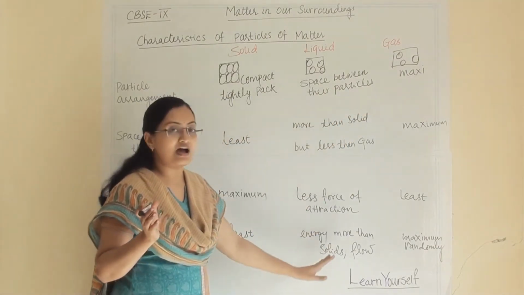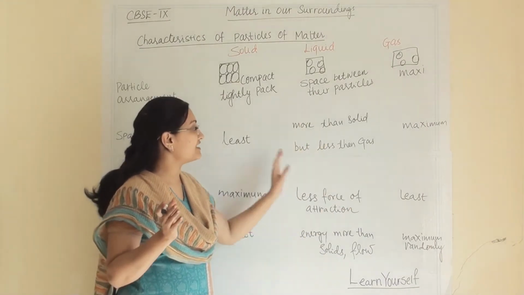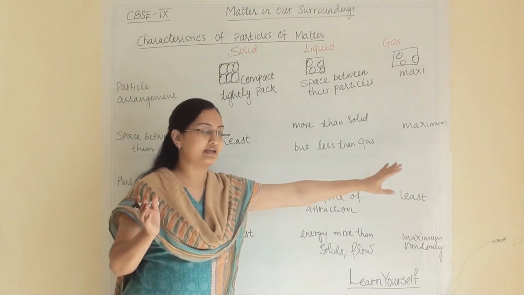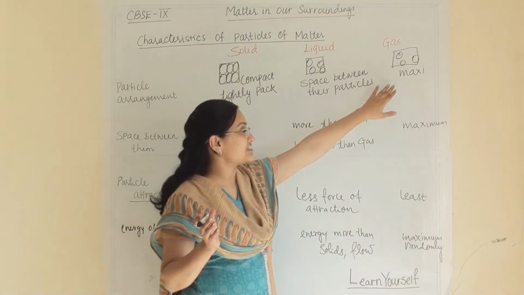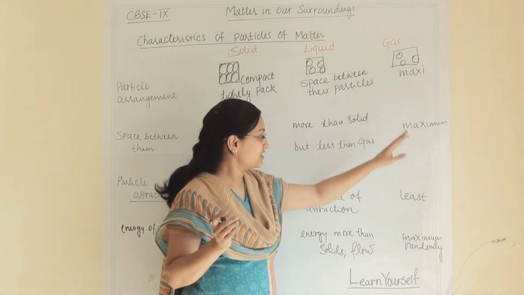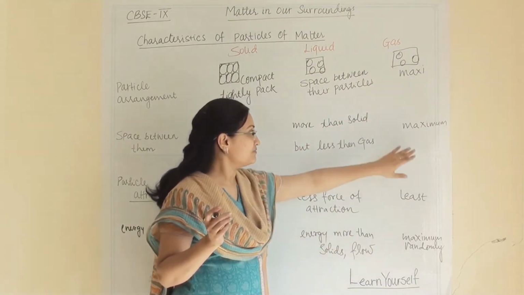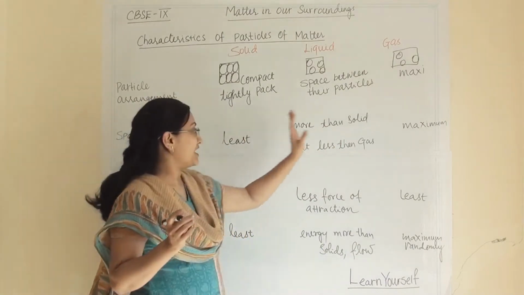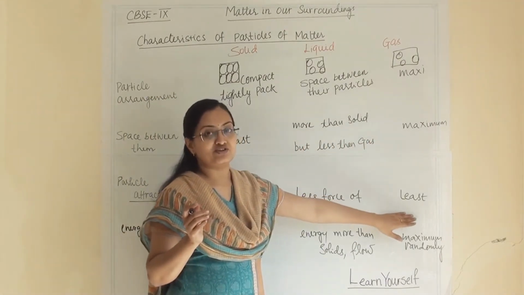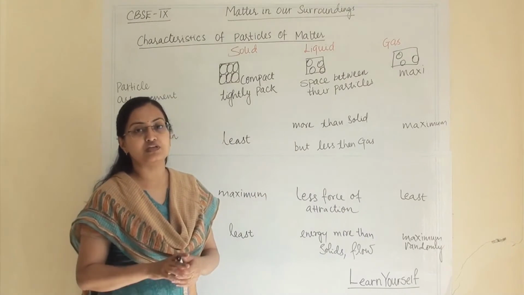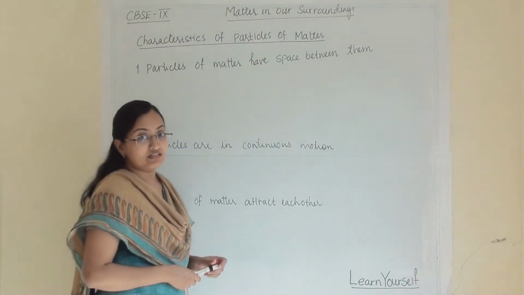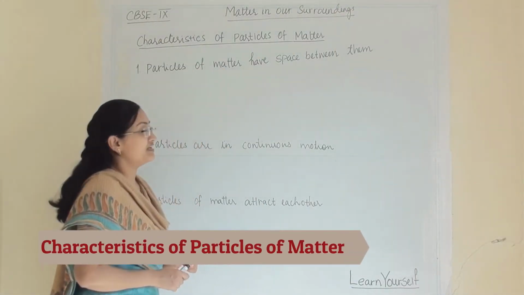Whereas in the gaseous state the space is maximum, the energy is maximum and the attraction in between them is least.